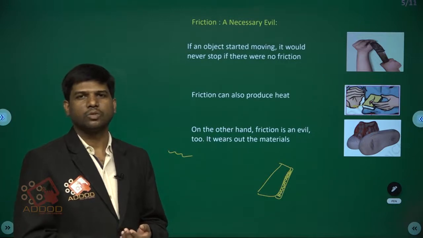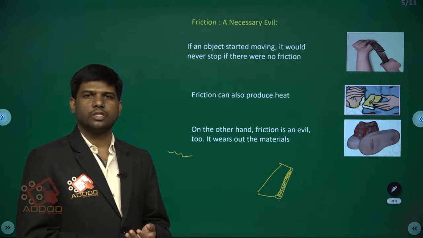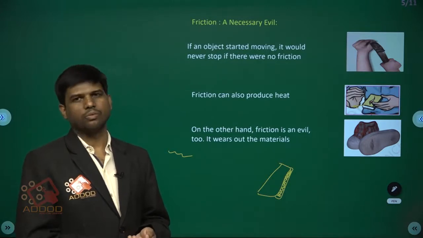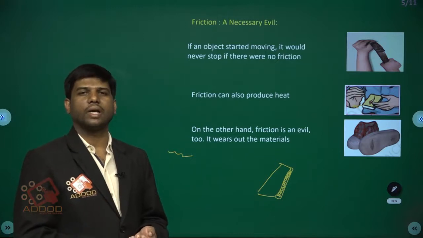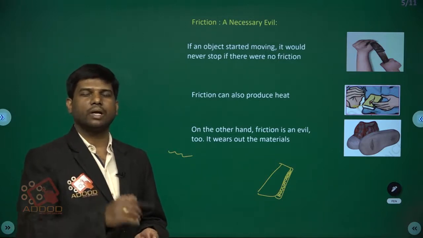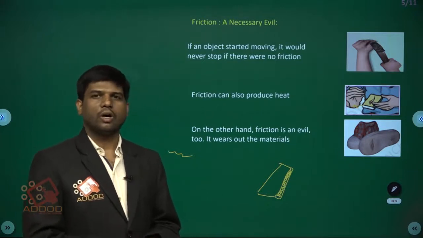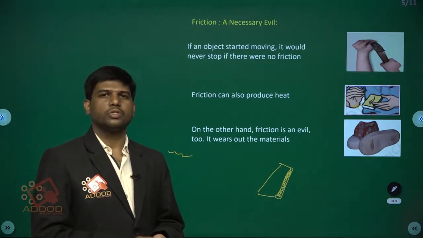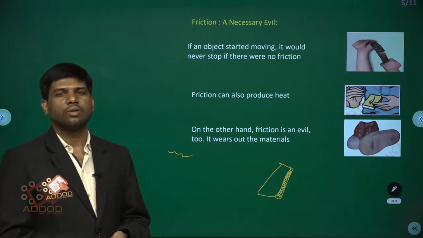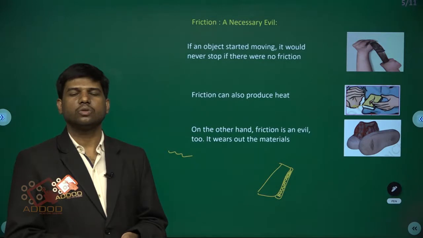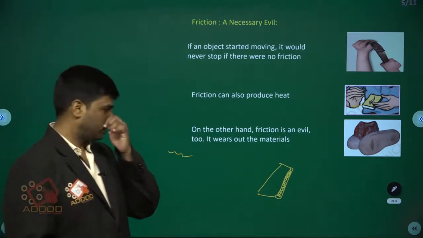It is our common experience, even we can see in the movies, we slip on the peel of a banana, because the peel of a banana is smooth. When our leg is on that peel, due to smoothness our leg will slip. So due to that we cannot even walk. So here friction is necessary and it is evil.